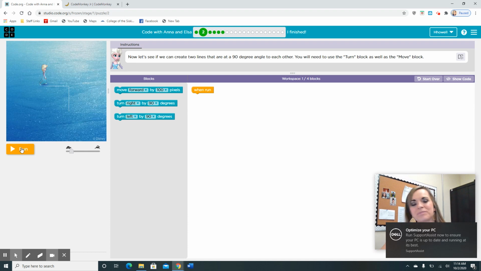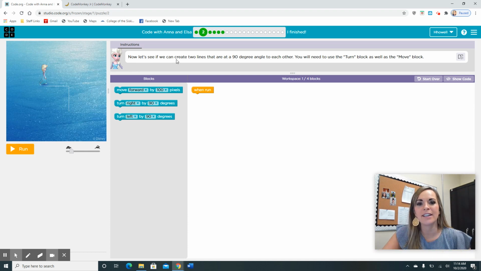Oops, gotta reset her. Now we need to see if we can create two lines that are 90-degree angles to each other. You will need to use the turn block as well as the move block. So we want Elsa to trace this line with her ice skates. So obviously she's going to move forward.